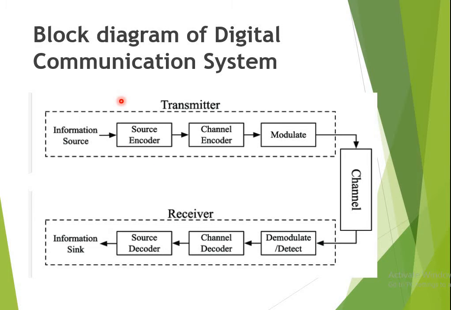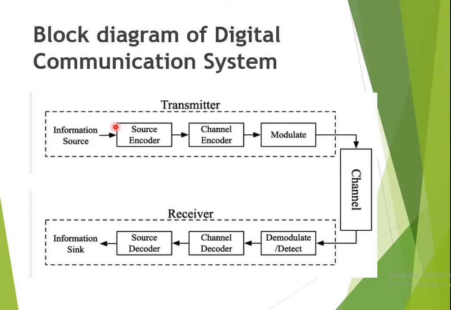Now this is the block diagram for digital communication. When we are transferring the signal in digital format, we use this typical block diagram. So what does this block diagram consist of? The first block is your information source, which can be anything that generates the information. In digital communication, the information source is always said to be in digital format. If your input signal is in analog form, we use an analog to digital converter to convert the data into digital format. And if your data is already in digital format, then there is no need to use the analog to digital converter.